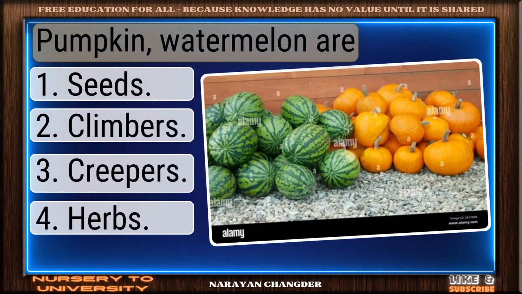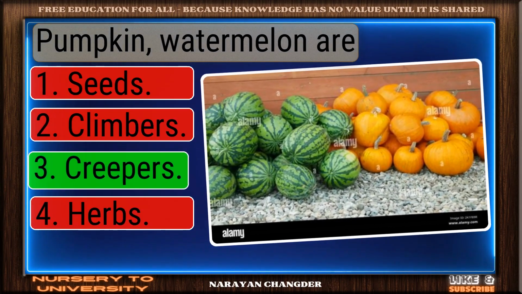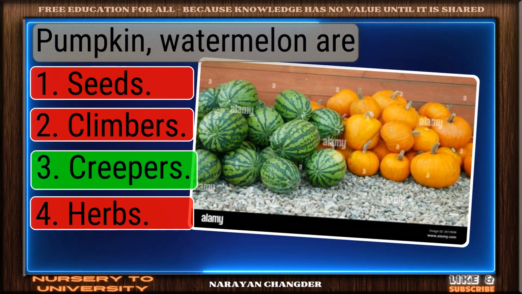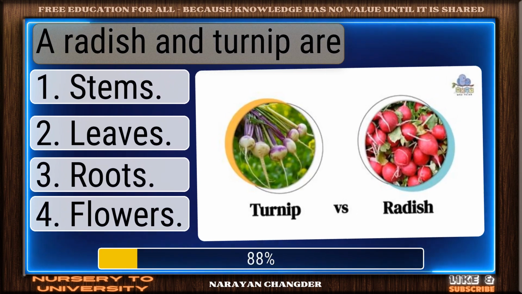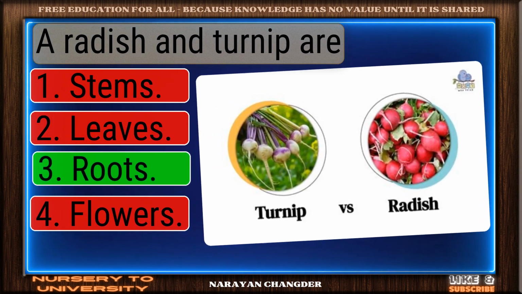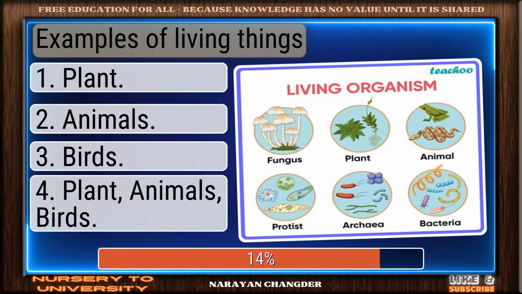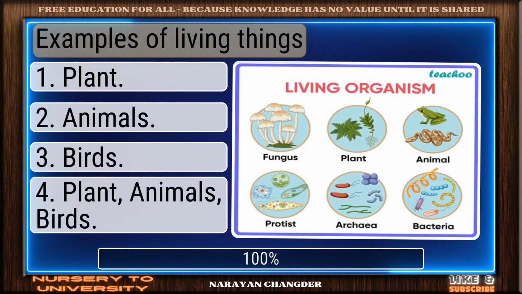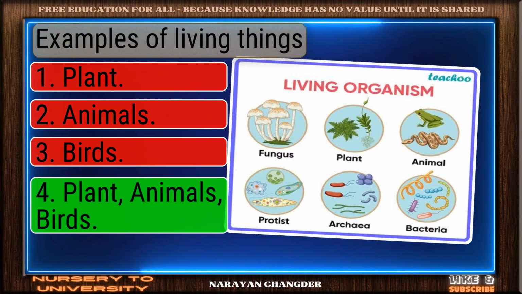Pumpkin, watermelon are. Nice work. You chose creepers and it is correct. A radish and turnip are. Strong choice. Roots is the right answer. Examples of living things. Right again. Plant, animals, birds is a valid answer.